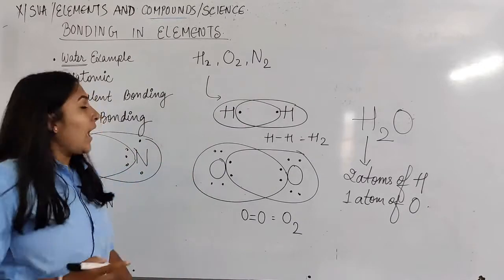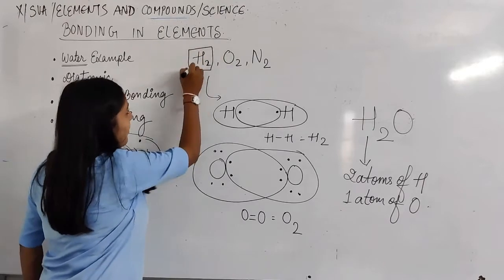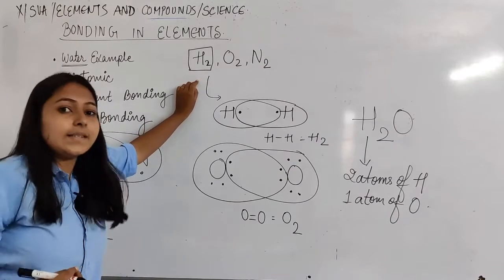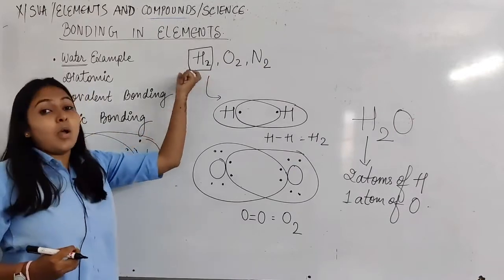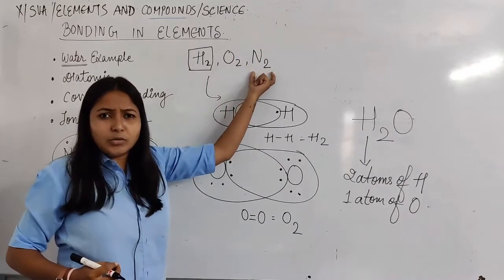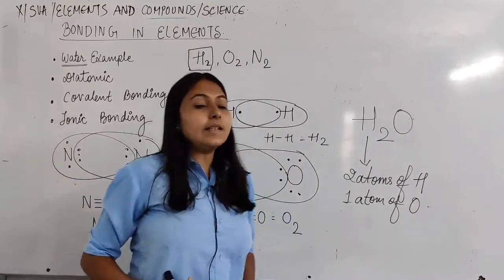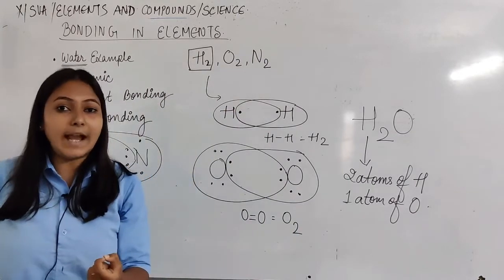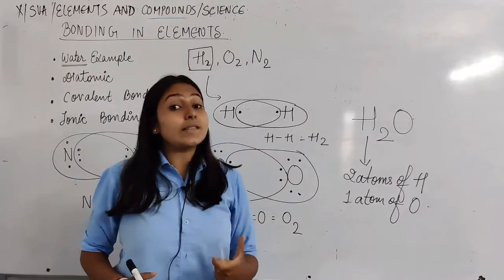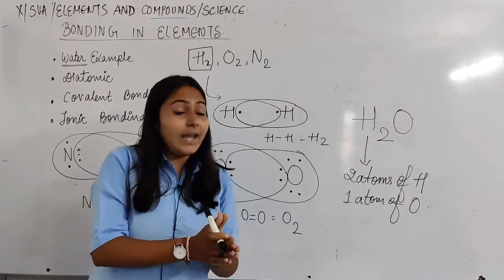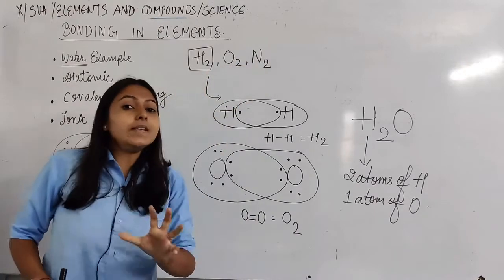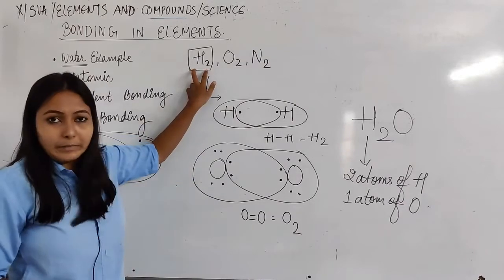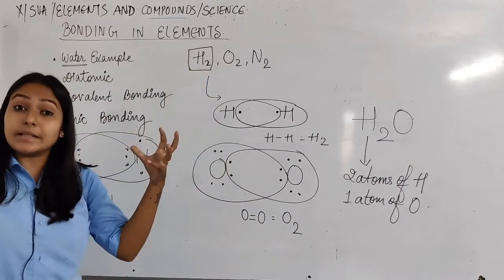But before that, I would like to make you familiar with the fact that gases are always present in the form of H2, O2 or N2. Do you know the reason why? If it were simply H or simply O, a single atom, these gases would not be stable. To make them stable, these gases are always present as diatomic molecules, which means two atoms.